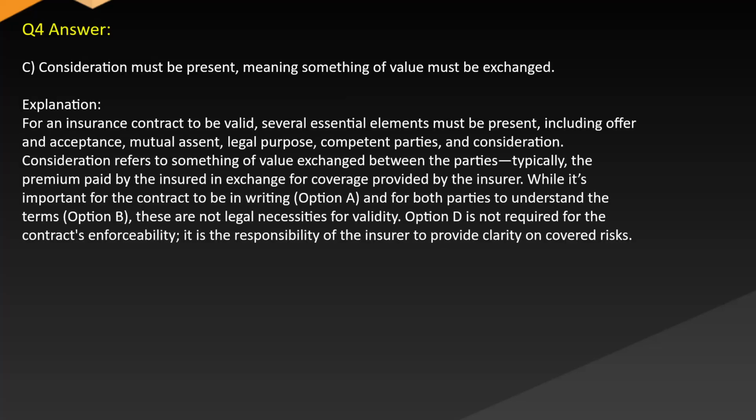Answer. C. Consideration must be present, meaning something of value must be exchanged. Explanation. For an insurance contract to be valid, several essential elements must be present, including offer and acceptance, mutual assent, legal purpose, competent parties, and consideration. Consideration refers to something of value exchanged between the parties, typically the premium paid by the insured in exchange for coverage provided by the insurer.